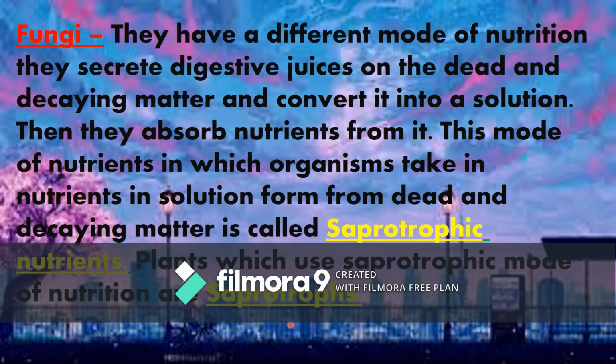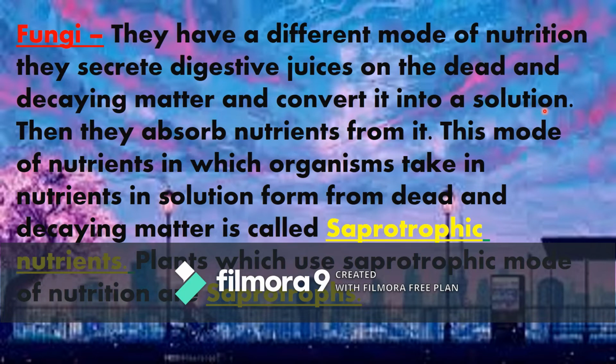Now, next we are going to learn about fungi. What are fungi? Fungi are unicellular or multicellular organisms. Examples of fungi are yeast, molds, mushrooms, etc. They have a different mode of nutrition. They secrete digestive juices on the dead and decaying matter and convert it into a solution.